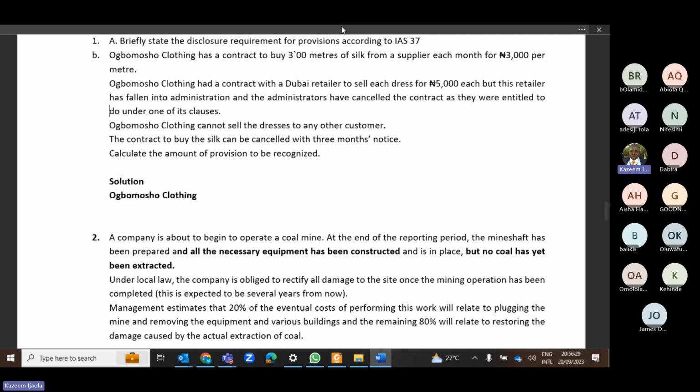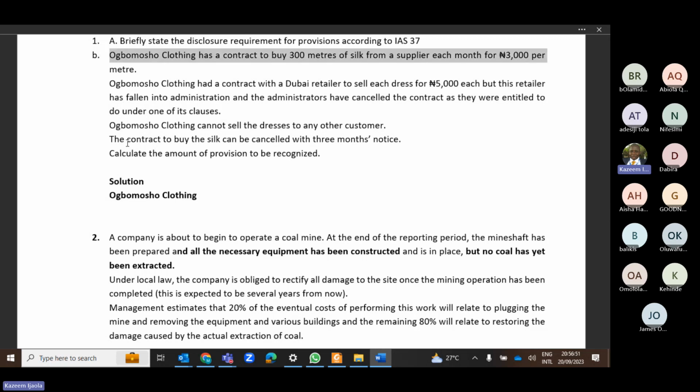Ogbomoso Clothing cannot sell this dress to any other customer, and the contract to buy the silk can be cancelled with 3 months' notice. So, calculate the amount of provision.